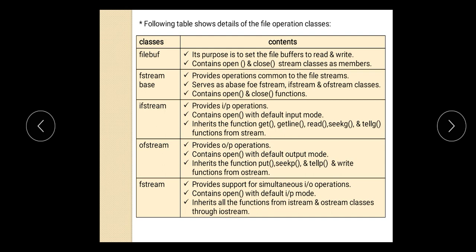Then ofstream inherits the functions put, seekp, tellp, write from ostream. Then fstream provides support for simultaneous IO operations, contains open with a default input mode, and inherits all the functions from the ifstream and ofstream classes through iostream.